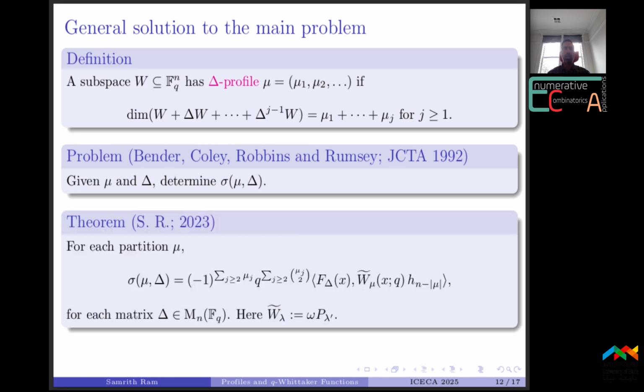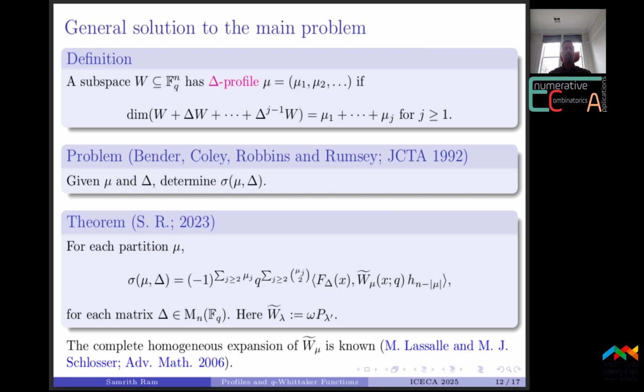It turns out that the number of subspaces with delta profile mu is, up to signs and powers of q, given by a scalar product of two symmetric functions, the first being the invariant flag generating function and the second being a product of a dual Whittaker function W tilde mu, which is defined as the omega involution on the Hall-Littlewood P function indexed by the conjugate of lambda, and a complete homogeneous symmetric function.